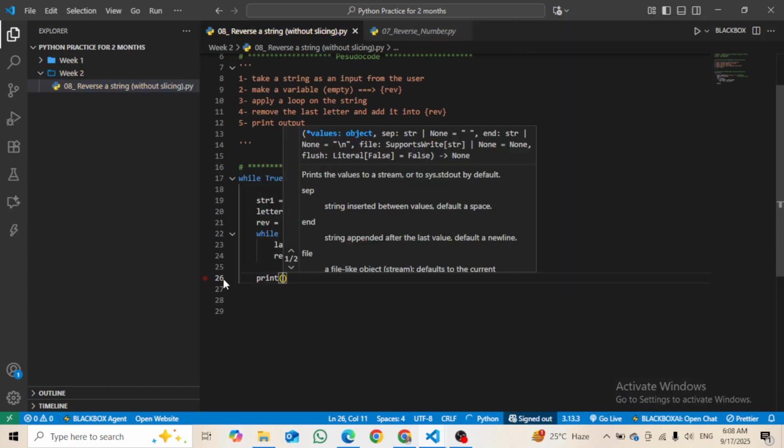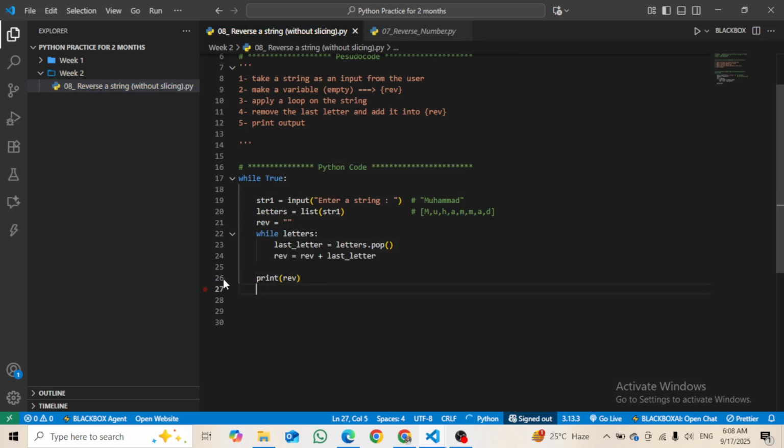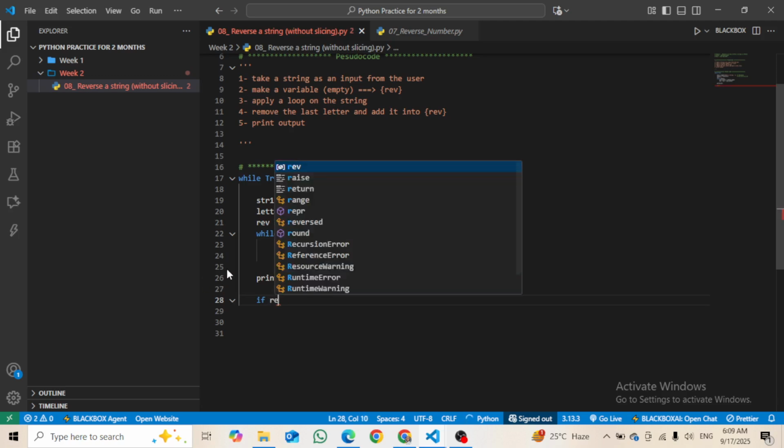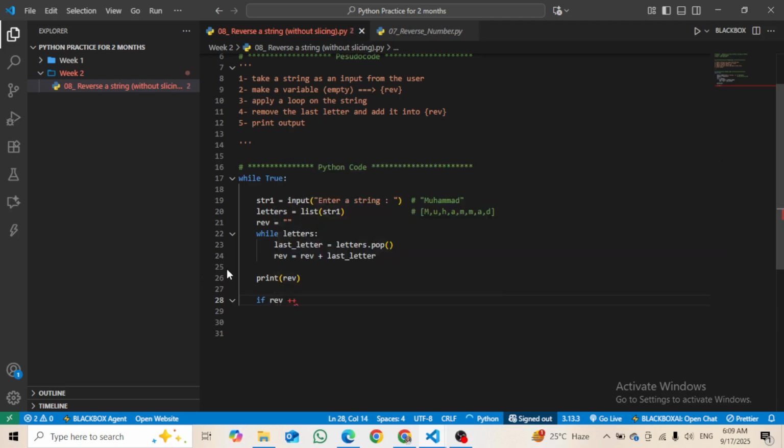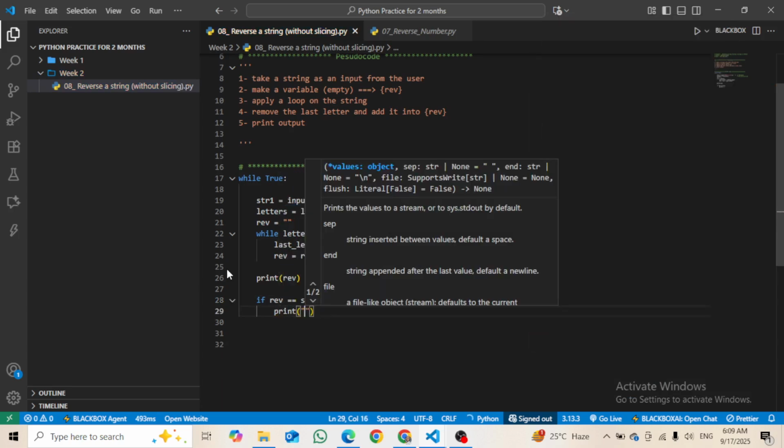Print first of all the reverse, then if reverse is equal to string 1, then I will print that it is a palindrome.